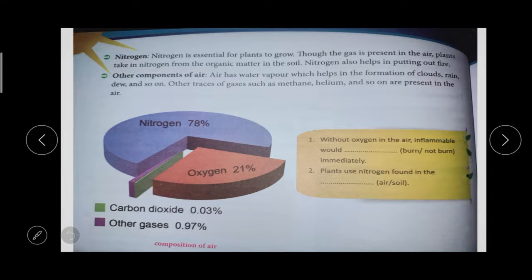Then other components of the air. Air has water vapor, which is involved in the formation of cloud, rain, dew. Other traces, methane, helium, and so many types of gases are present.